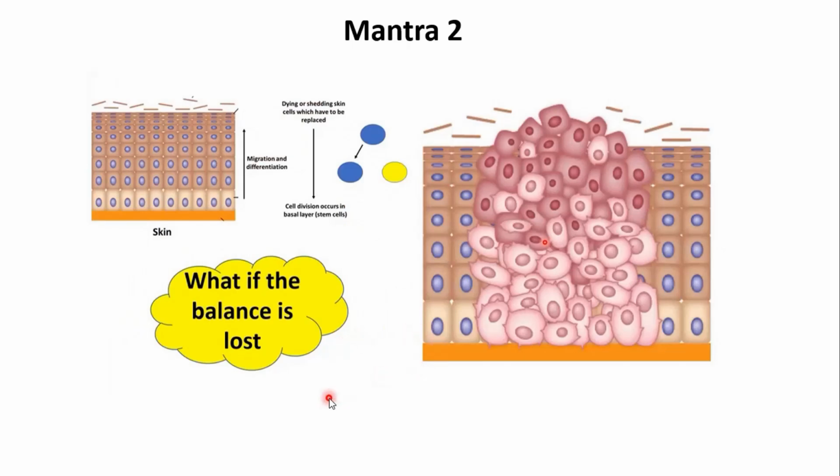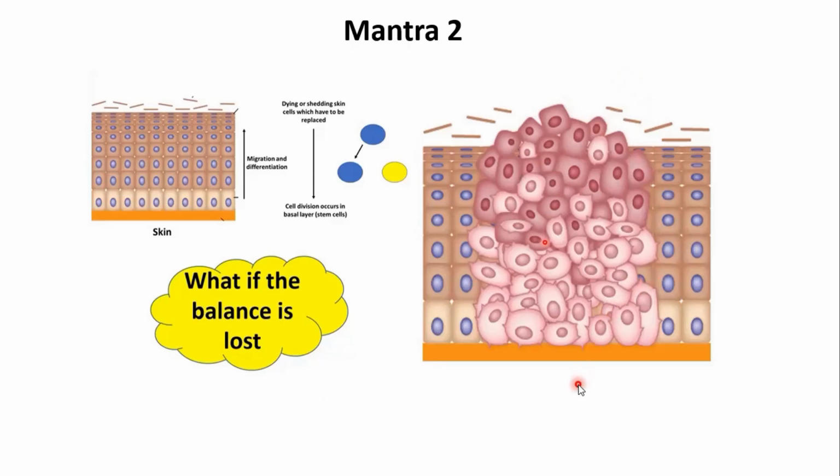If somehow, because of some mutations, because of some molecular reasons, the balance is shifting towards cell division, it means cells are continuously dividing, but they are not dying, they are not differentiating. The result will be the formation of cancer, the formation of tumor.